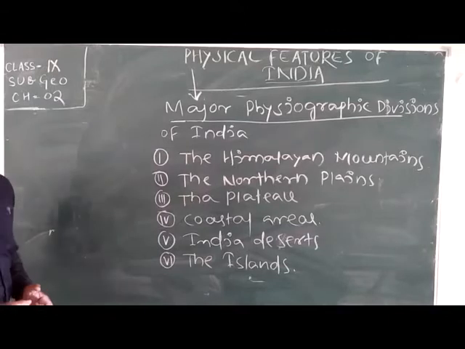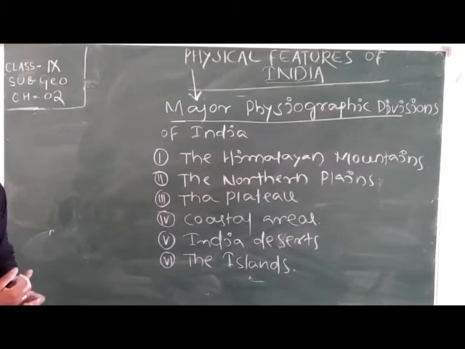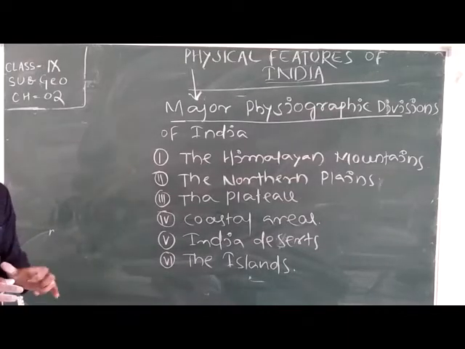So in India, we can find 6 types of physiographic divisions, or 6 types of landmass.